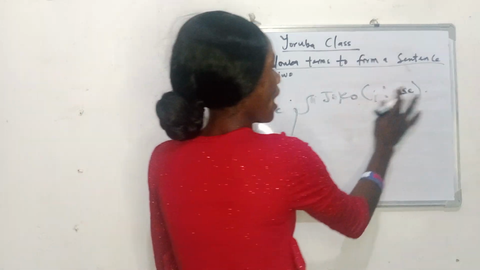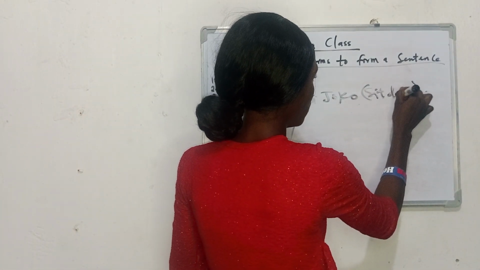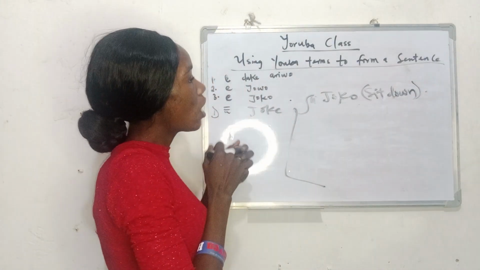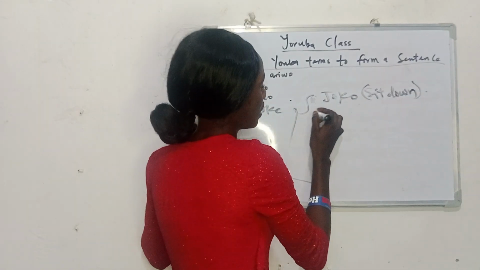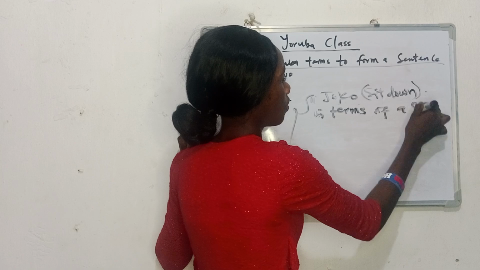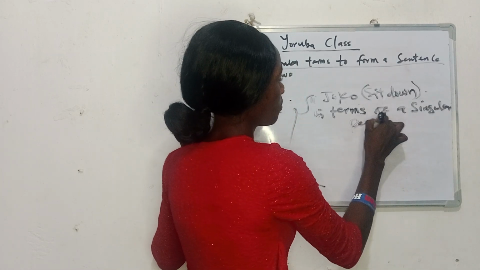Last week we say ẹ jókòó is what? Sit down. Now, if you are saying jókòó, let's start with in terms of a singular person.